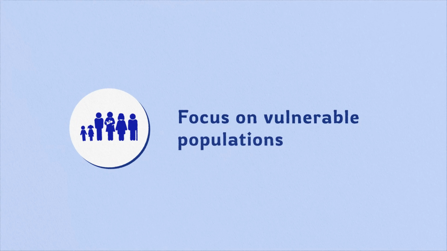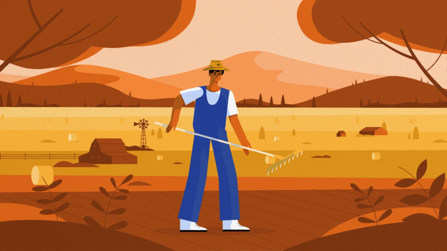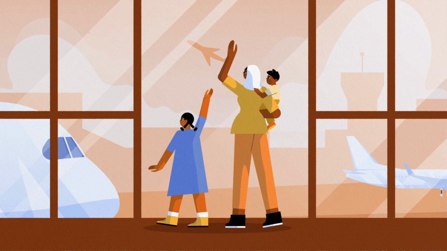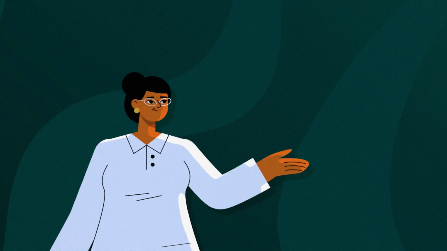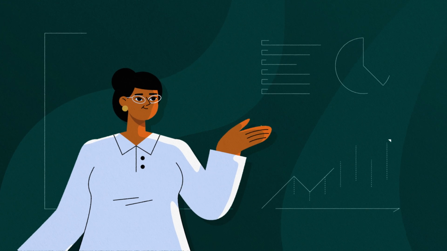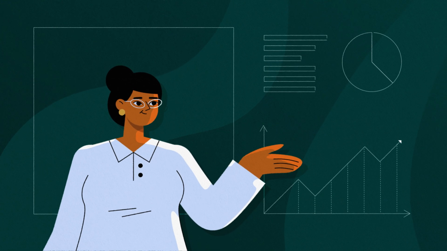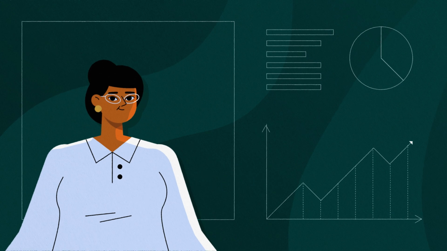Factor 3. Focus on vulnerable populations to direct resources to where they're needed most, so no one is left behind. Factor 4. Create and share knowledge to make sure we adapt our actions to the evidence, giving ourselves and our constituents the best chance of reaching Target 8.7.